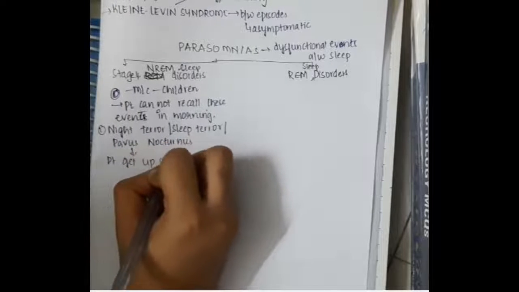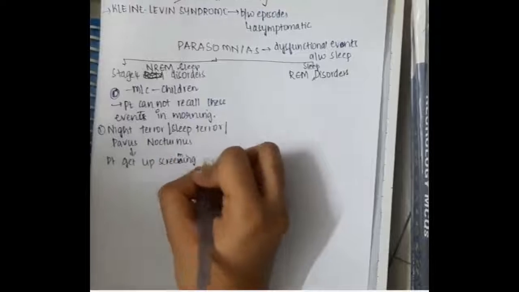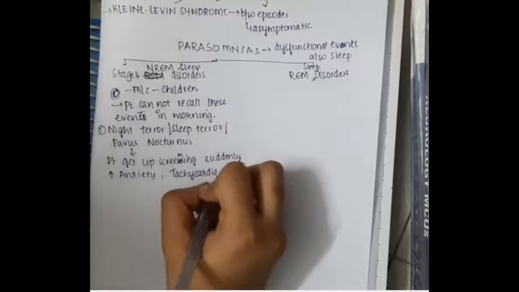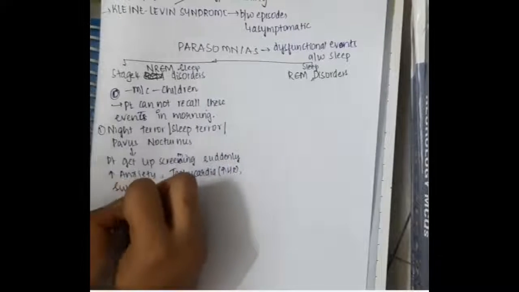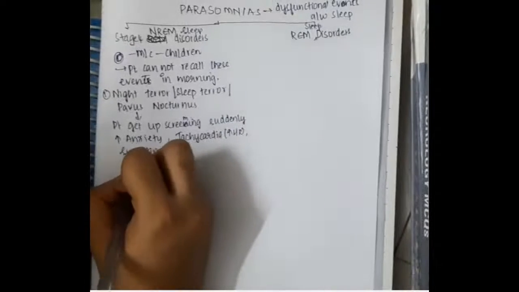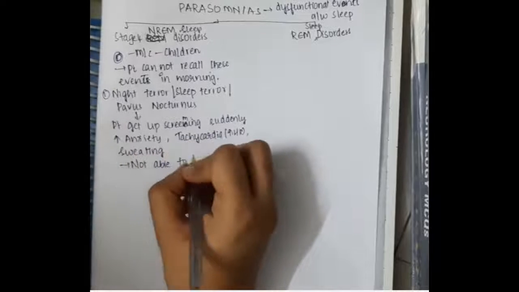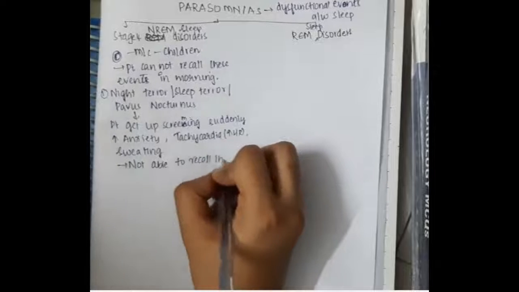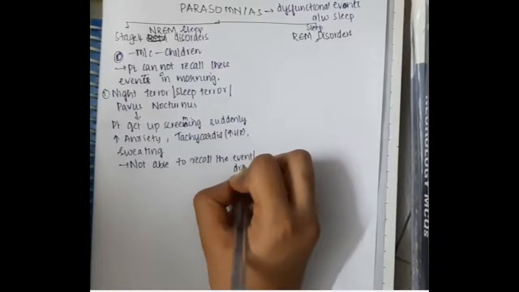Here the patient gets up screaming suddenly. In night terror, he gets some dream and he gets up screaming suddenly with increased anxiety, tachycardia, that is increased heart rate, and sweating. But he is not able to recall the event or dream.